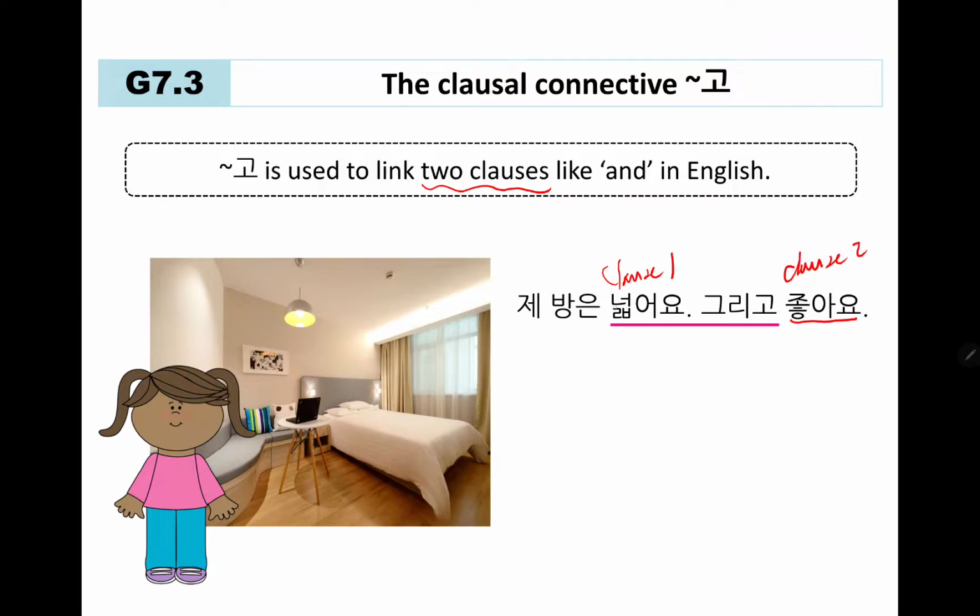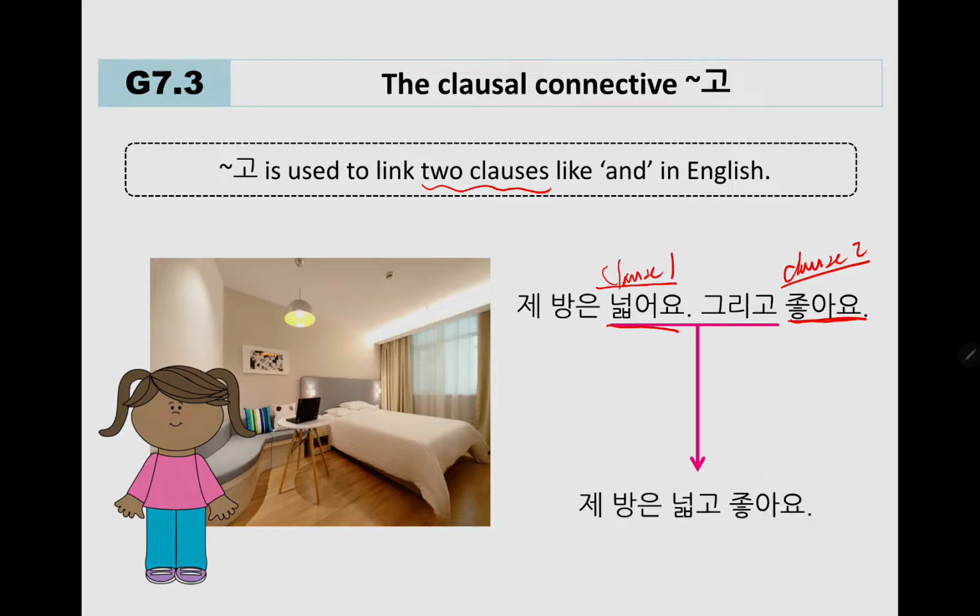Here clause 1 has one predicate, 넓어요. Clause 2 has one predicate, so they're separate clauses and they're connected by the conjunction 그리고. But you can shorten it by saying 제 방은 넓고 좋아요. By conjugating this predicate, you can make it shorter.